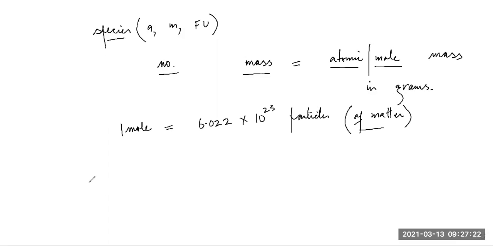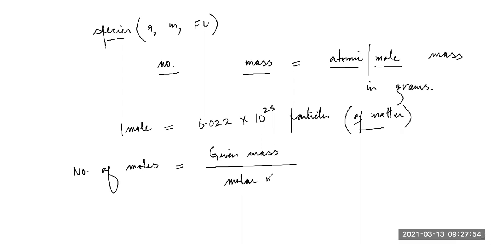Now, if you want to find out the number of moles, this knowledge would really give you an intuition how we can find the number of moles. You will have the given mass. Let's say the mass of carbon dioxide is given, and they are asking how many moles of carbon dioxide there are. So simply you will divide the given mass by the molar mass. The other way is also easy to understand. Given mass is equal to molar mass into number of moles, right?